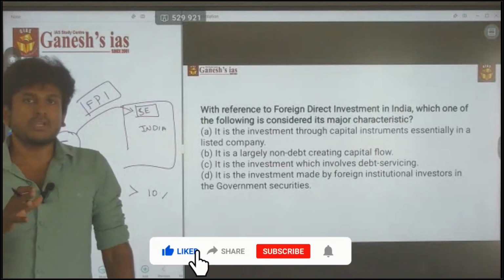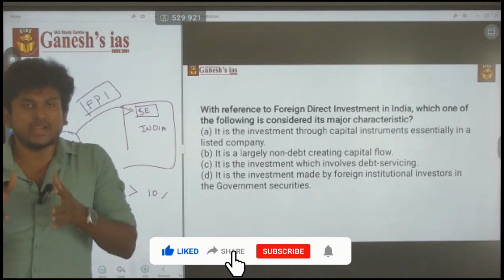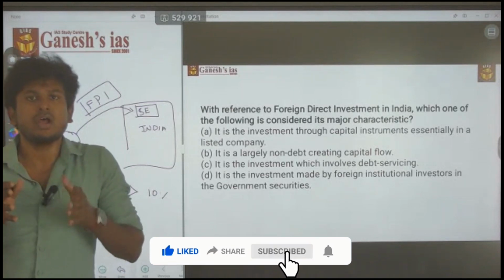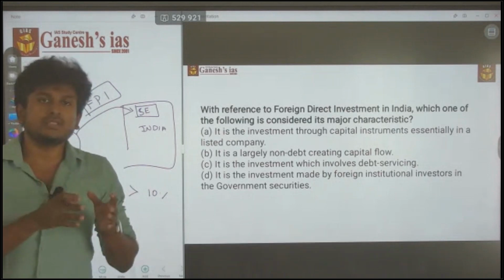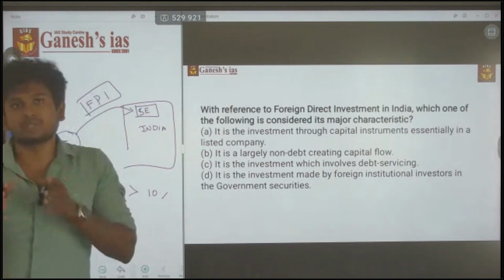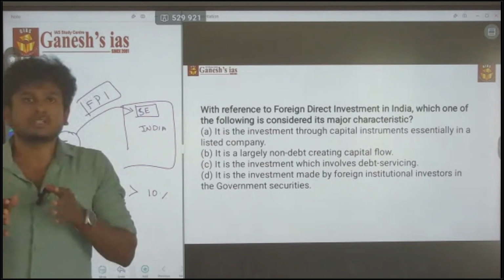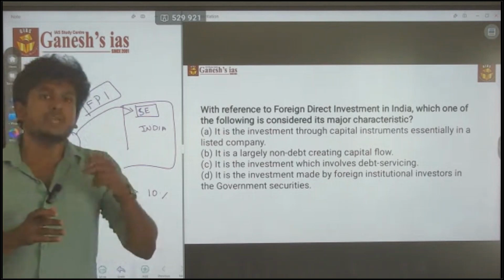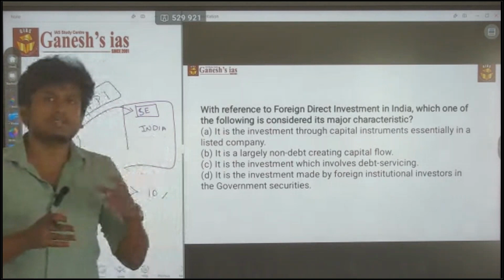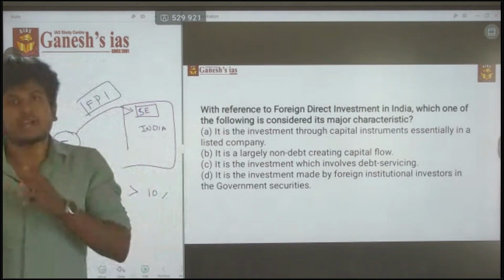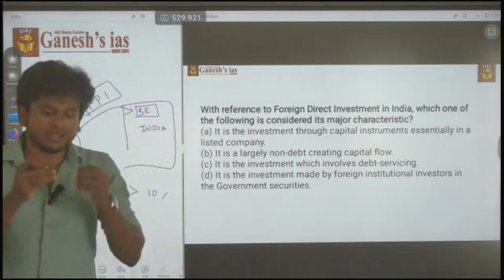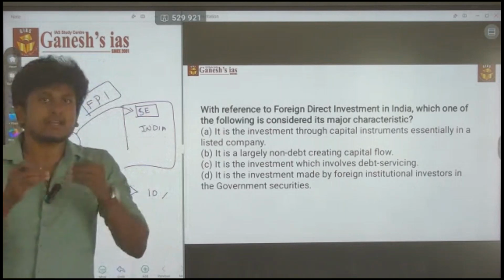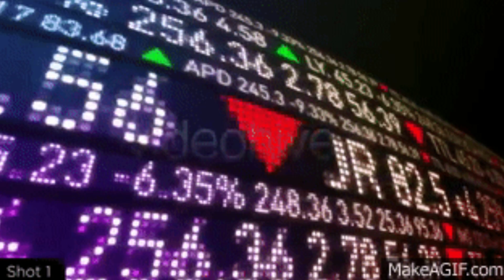Your company's shares hold a value of 100 crores, of which 20 crores, which means 20% of the shares, are controlled by a foreign individual. Then it is called FDI. If the person holds less than 10% of the shares, it is called FPI.